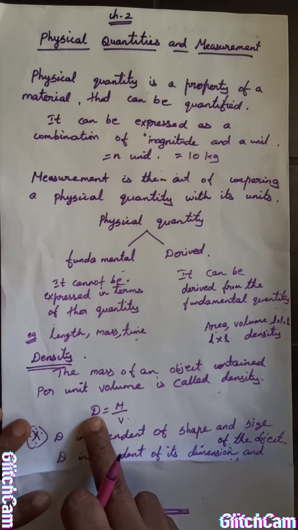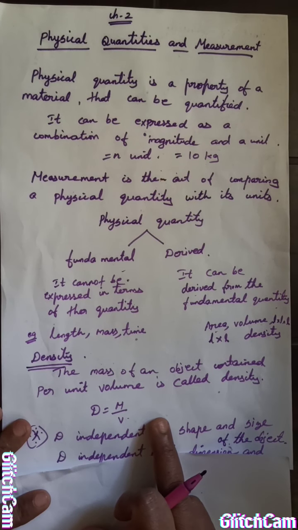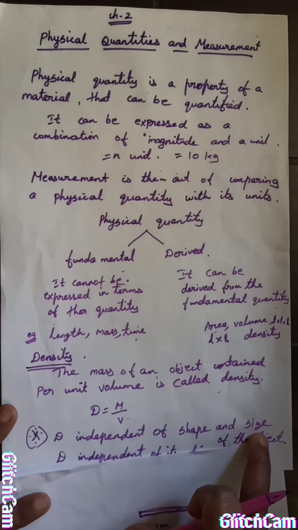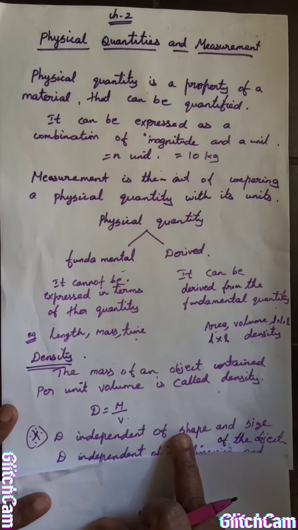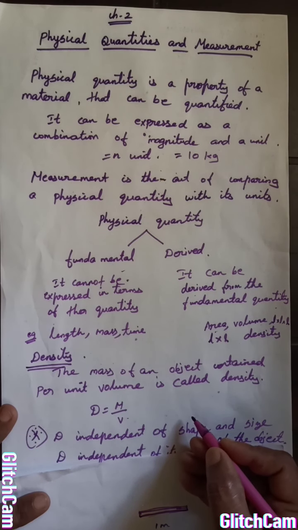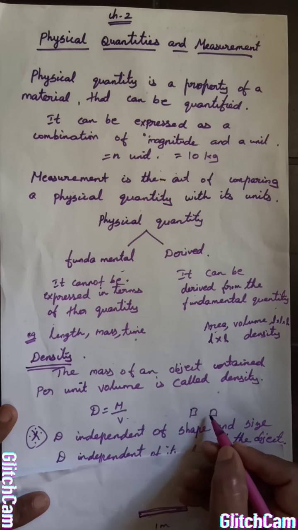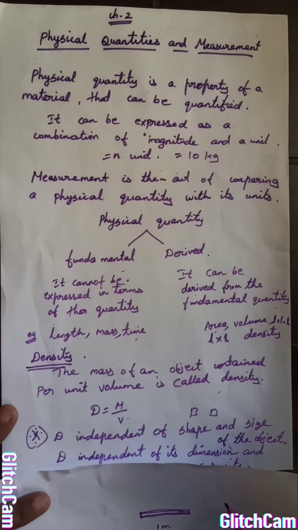Density explains the characteristic of the material, and density does not depend upon the shape and size. For example, you are taking any iron object, maybe a rod or a plate shape or ball shape, whatever, they have an equal density.